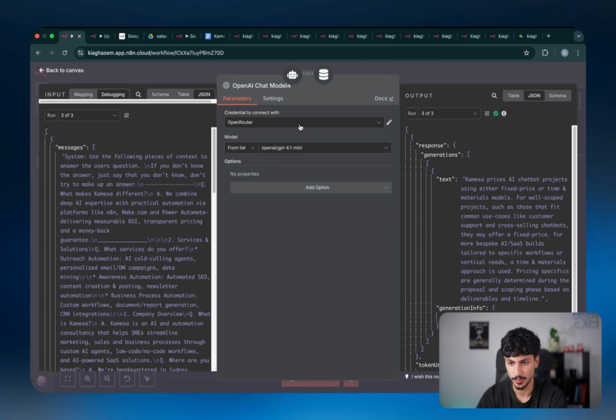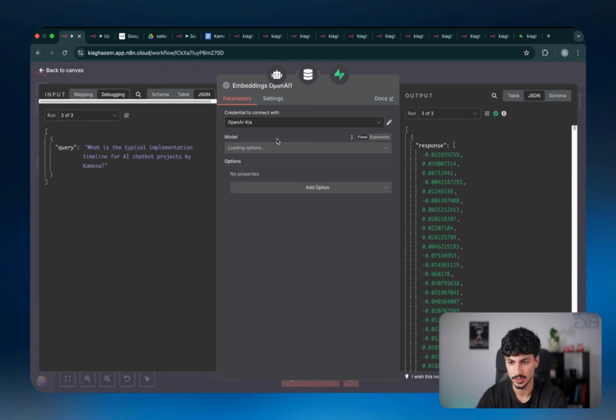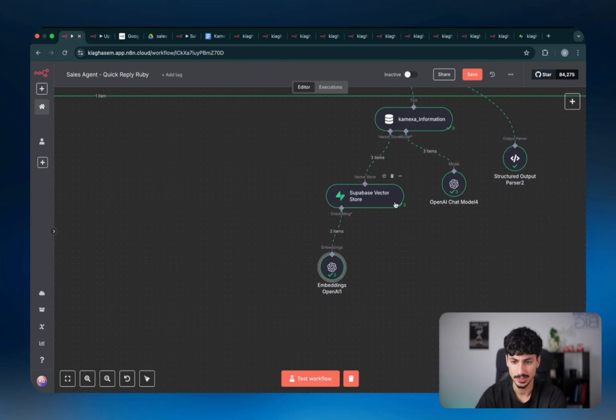You want to make sure you're connected to OpenAI. Just choose the credential that you already created. And then for the embeddings model, just choose the same embeddings model that you created on the other side. So embedding 3 small in this case, it's the cheapest one.